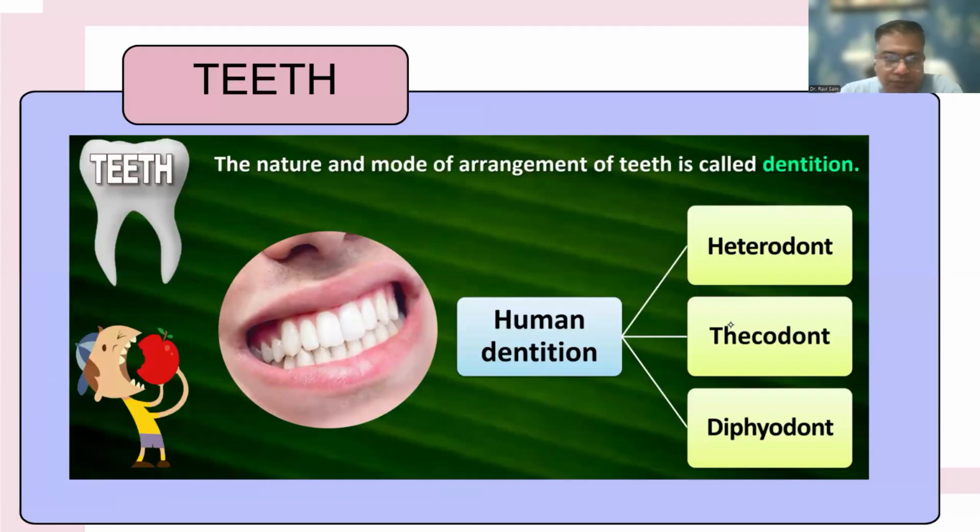Now comes the teeth. The nature and mode of arrangement of teeth is called dentition. Human dentition has three properties: heterodont, thecodont, and diphyodont.